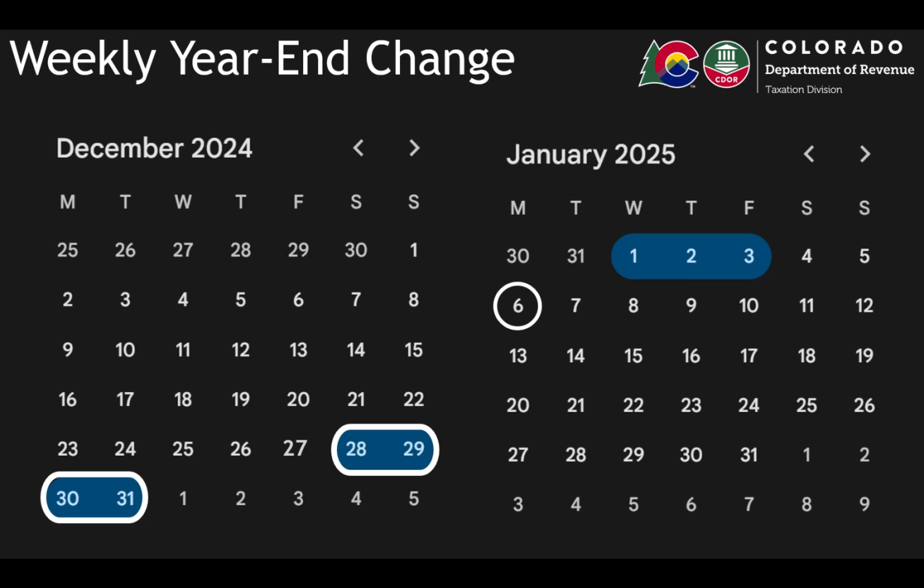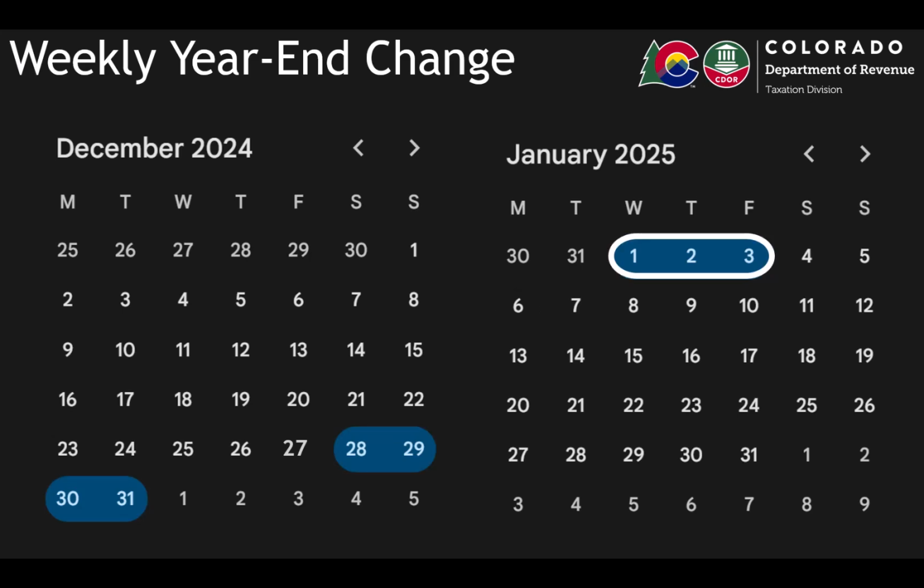Because of this year-end adjustment to the final weekly filing period, an adjustment will also typically occur the following week. In this example, the filing period the following week started on Wednesday, January 1st of the new calendar year, ended per usual on Friday, January 3rd, and was due as usual on Wednesday, January 8th.